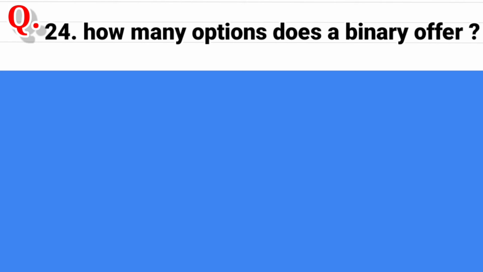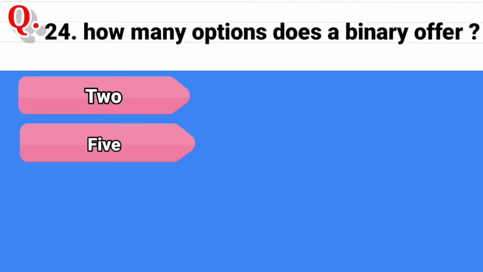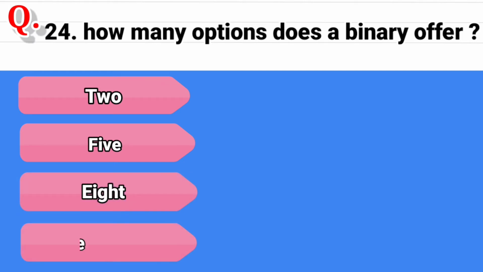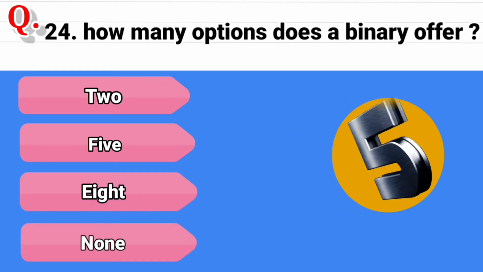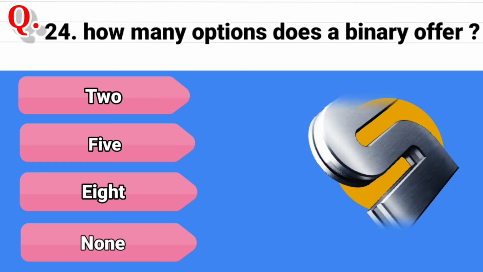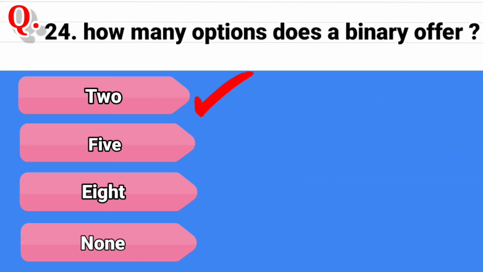Question 24. How many digits does a binary number offer? And the options are, first option is 2, second option is 5, third option is 8, and the last option is none of the above. And the correct answer is 2.